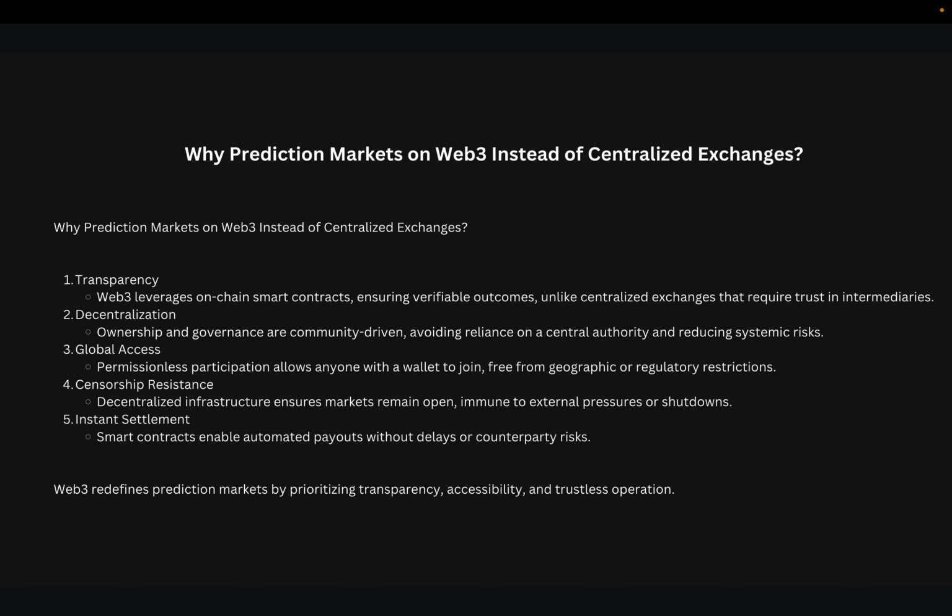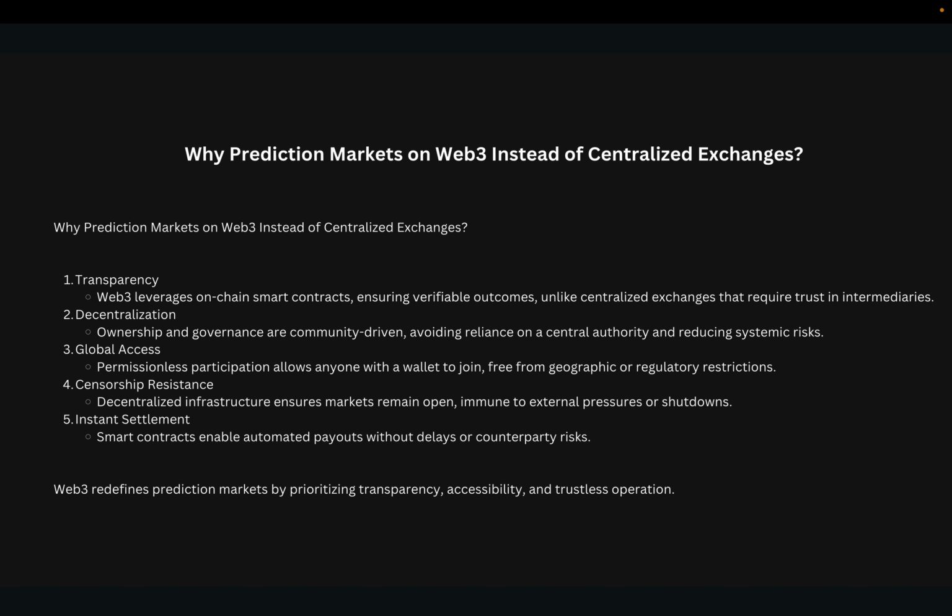The final question is, why should we build a prediction market on blockchain and not on existing Web2 infrastructure? The answer is manifold: transparency, decentralization, global access, censorship resistance, and instant settlements. We have seen through the proliferation of markets such as Polymarket and Augur that this is catching on. However, infrastructurally they lack this very important point, which we have tried to address here. So thank you, that will be all for the pitch.